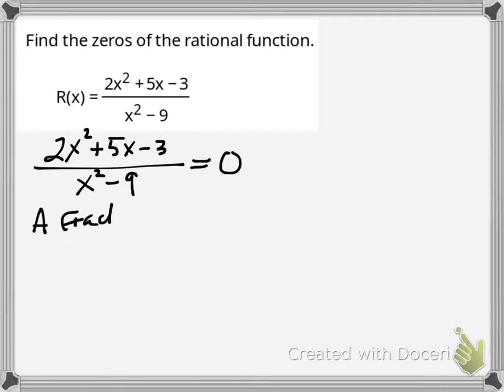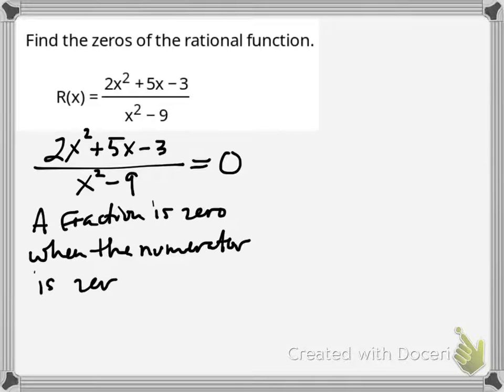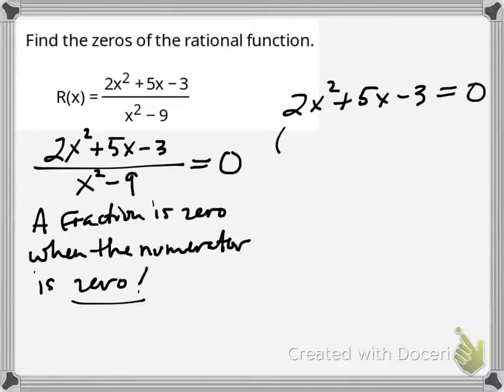Well, a fraction is 0 when the numerator is 0. That's it. If the numerator is 0, well, 0 divided by anything is 0. So all you really need to focus on is the numerator. When does the numerator equal 0?